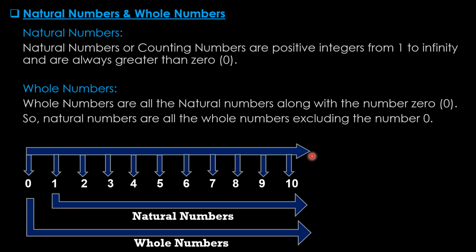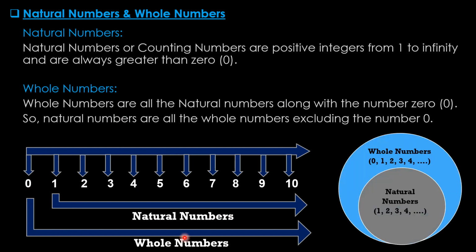Here is the diagram we can show here. So natural numbers are starting from 1 to infinity, whereas whole numbers are starting from 0. So whole numbers are all the natural numbers plus number 0. This is another presentation. So natural numbers are within whole numbers. So when we add 0 with natural numbers, it becomes the whole numbers.